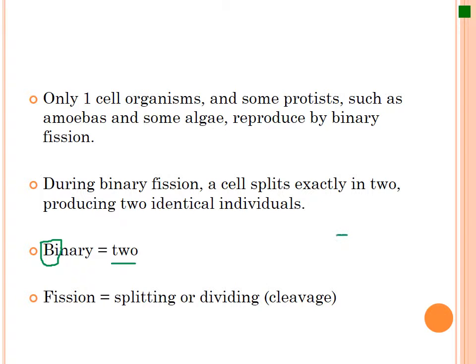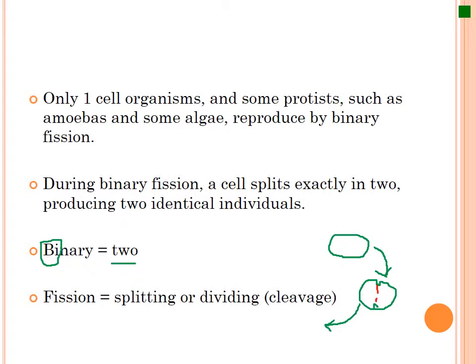If we have a cell here, I'll try drawing a cell. If it undergoes asexual reproduction by binary fission, what's going to happen is the cell is going to start forming a bit of a cleavage, which is just an indentation along here. And I should have drawn one also along here. Eventually you get this division between the two cells. As it progresses more and more, you're going to have something like this happen.